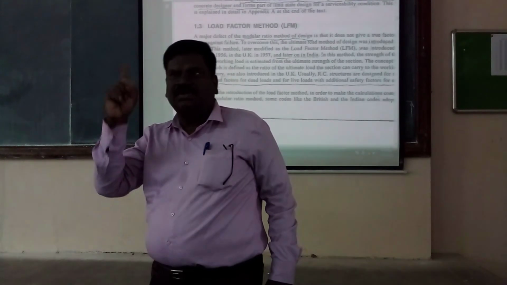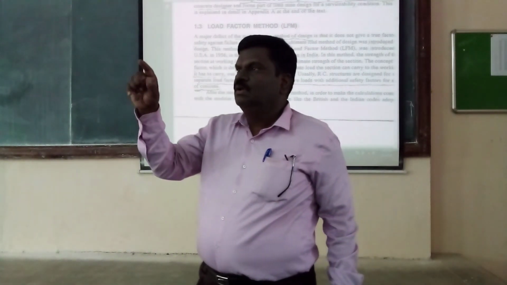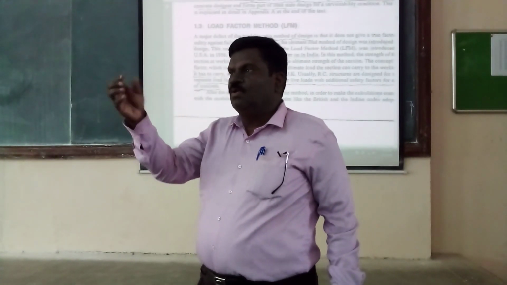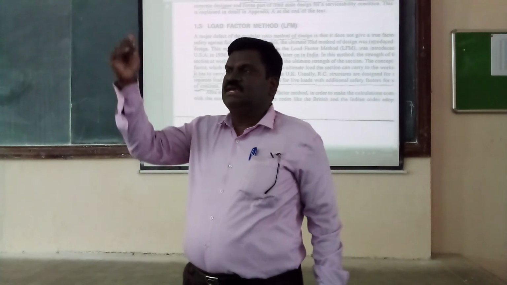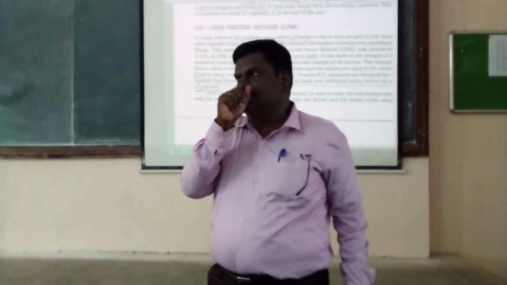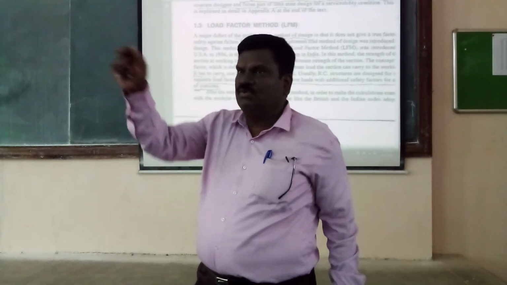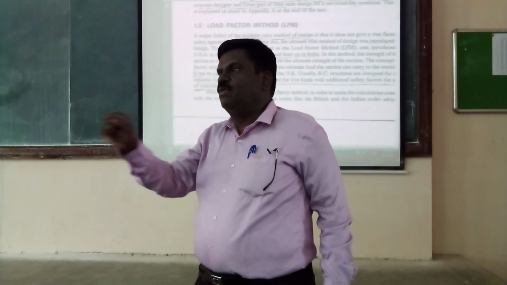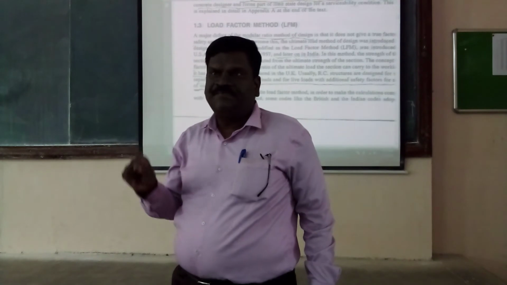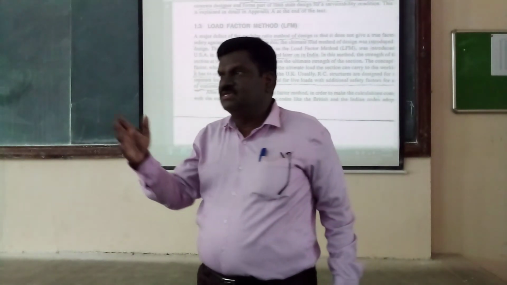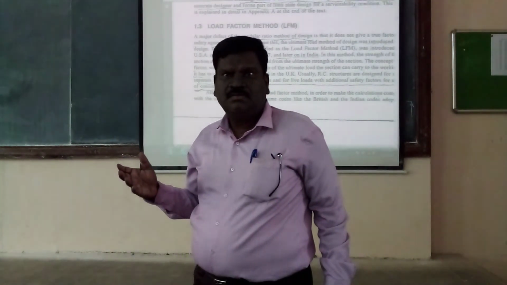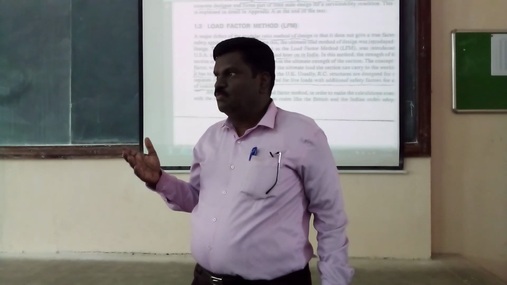In the working stress method, what will we do? The rope is made of steel. What is the yield strength of steel? Say it is mild steel, 250. You will apply a factor of safety to 250: 250 divided by 1.8. How much does it come to? Around 120, or more than that?